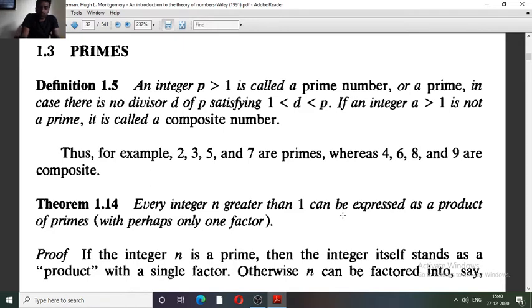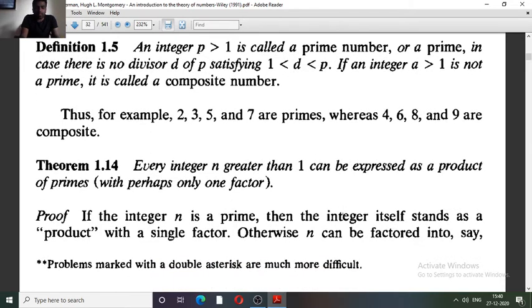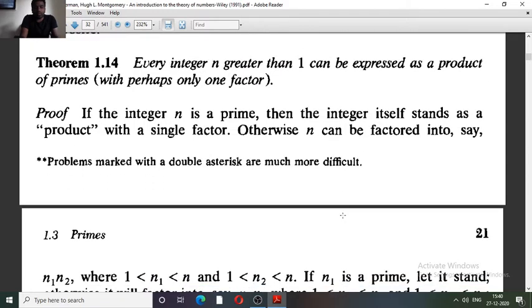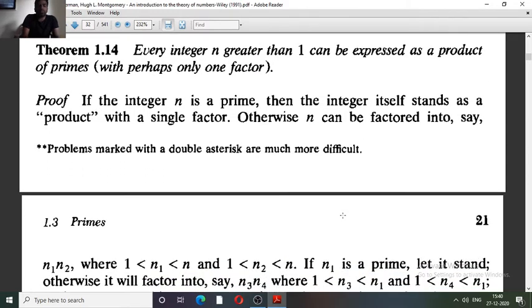Here, in Theorem 1.14, I am discussing one of the most interesting results based on the set of primes: every integer n greater than 1 can be expressed as a product of primes. This is basically called the fundamental theorem of arithmetic.